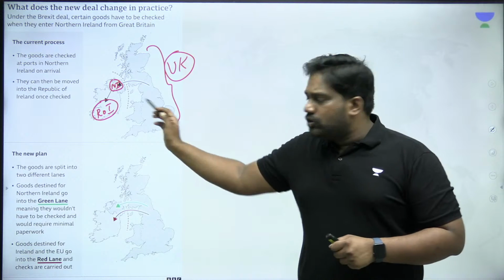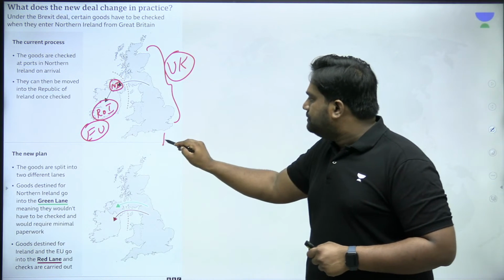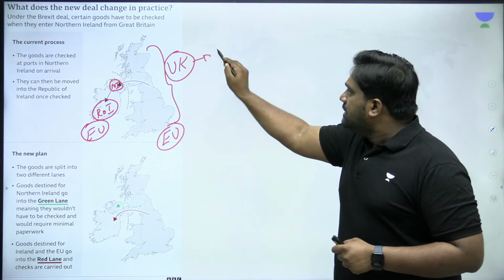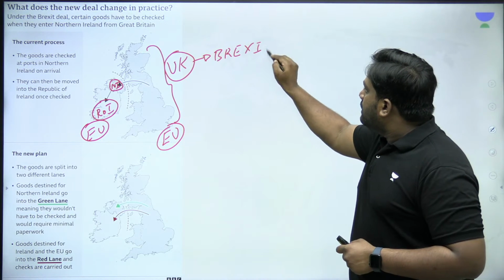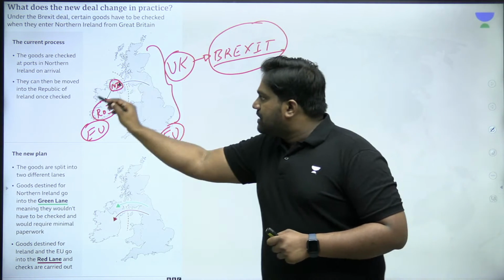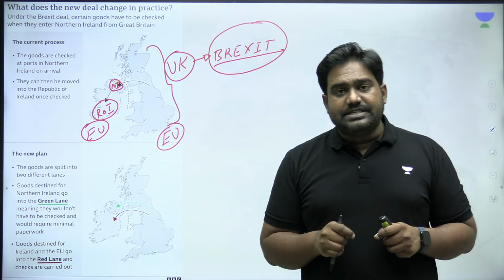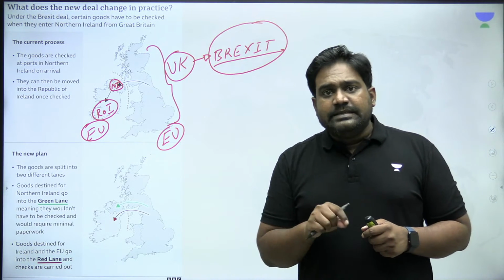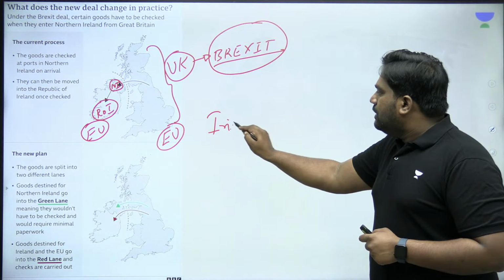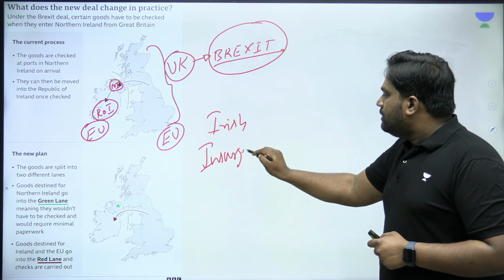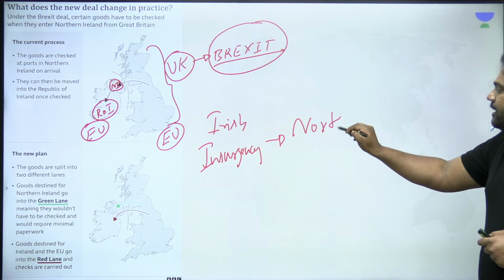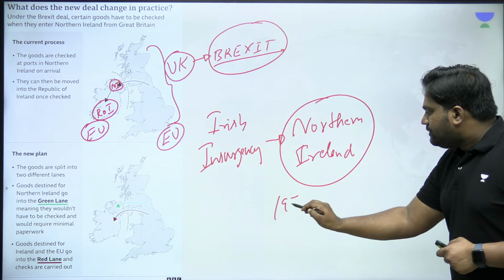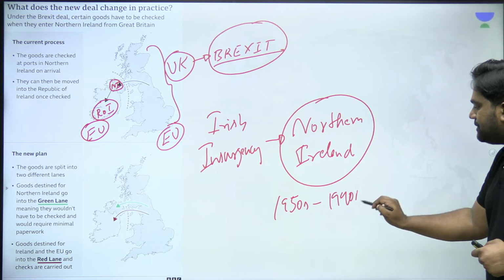Now, as long as both of them were part of European Union, there was no major issue as such. But with Britain deciding to exit EU, a major problem developed with regard to the border controls and the taxation policies that had to be followed between Northern Ireland and Republic of Ireland. To understand this, you should also understand about Irish insurgency that was witnessed in Northern Ireland from 1950s till 1990s.